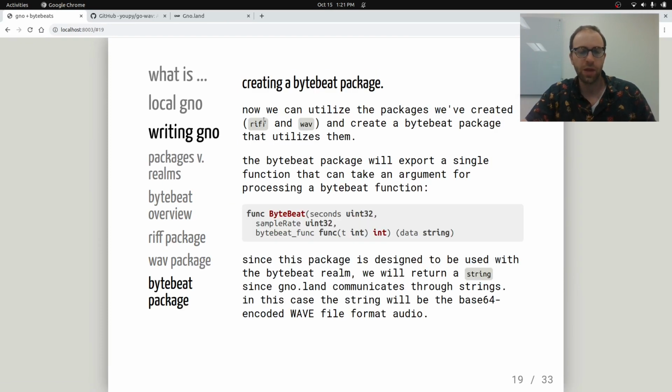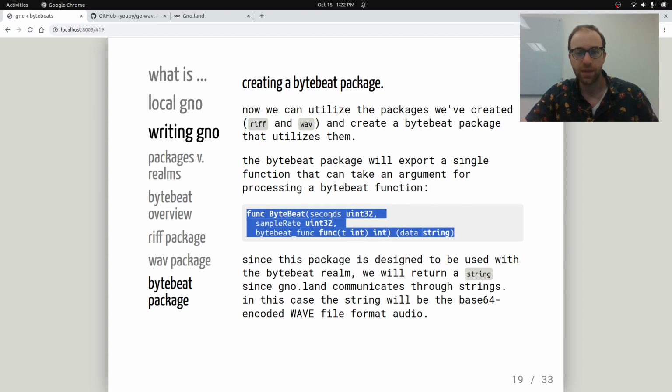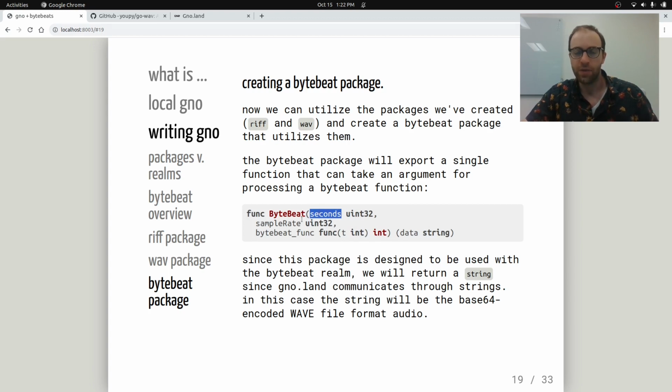Okay, so now we'll create, well, it's already created, so we'll look at this one. We will create the next one, the realm, but this is going to be the ByteBeat package. So we can utilize riff and wave to create a ByteBeat package. This ByteBeat package will basically export a single function, ByteBeat, that takes the number of seconds to generate the audio, the sample rate of the audio to generate, and a ByteBeat function, like that little string that's based on t, takes an int and returns an int, and you can do whatever operations you want.